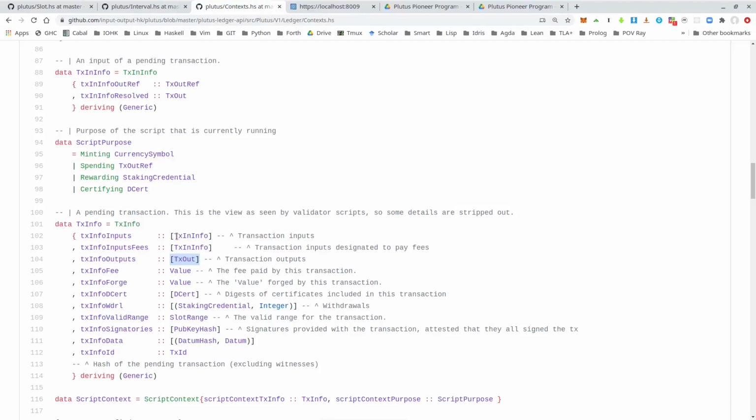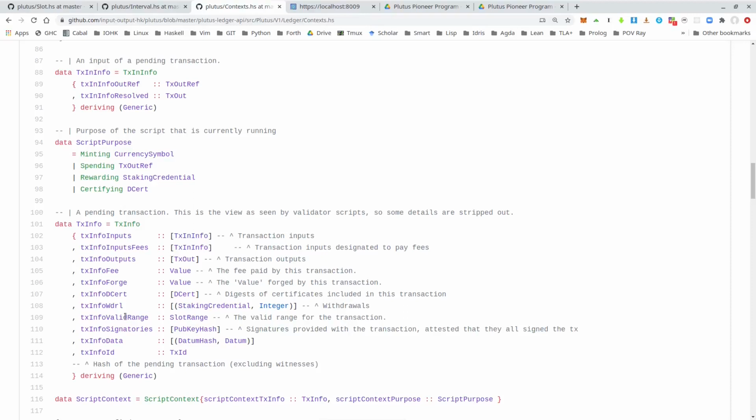And these TxInInfo and TxOut types again have a variety of fields to drill into each individual input or output. And then we have these global fields, global for the transaction. So we have the fee, then the forge value. So this is if you mint or burn a native token, this will be different from 0. And then this is also new, that was only introduced last week. So a list of certificates and then some staking related info. The slot range, I'll come to that in a minute.